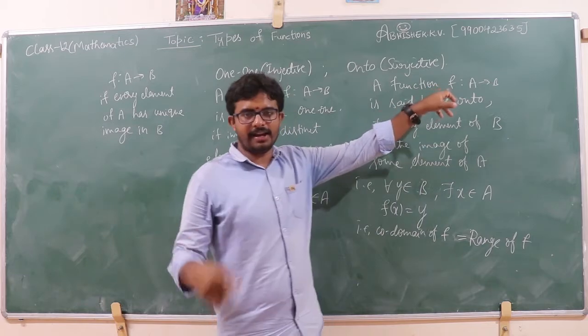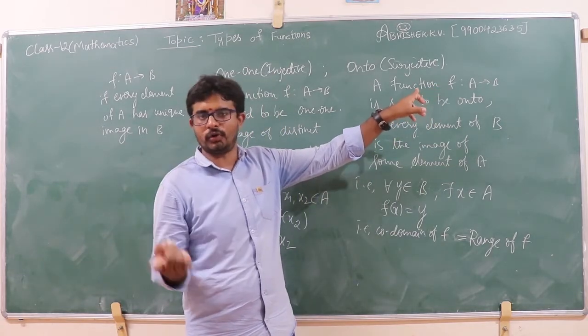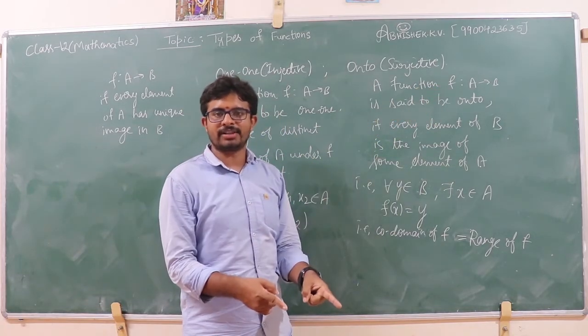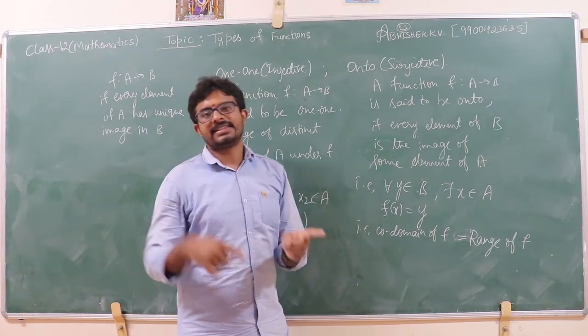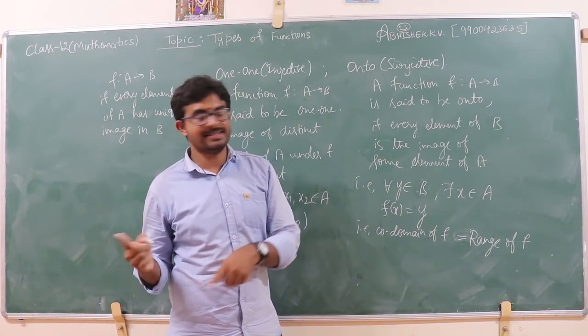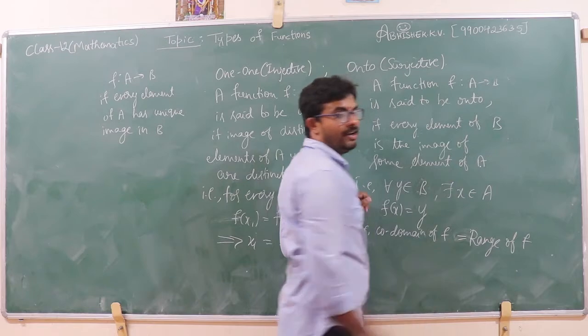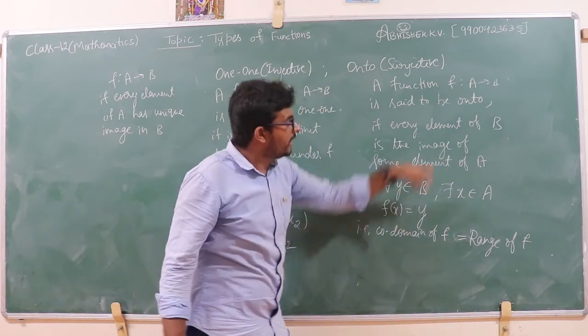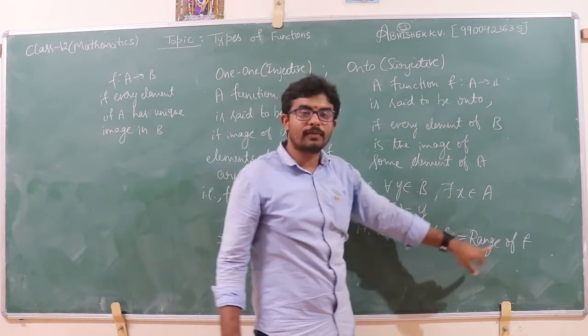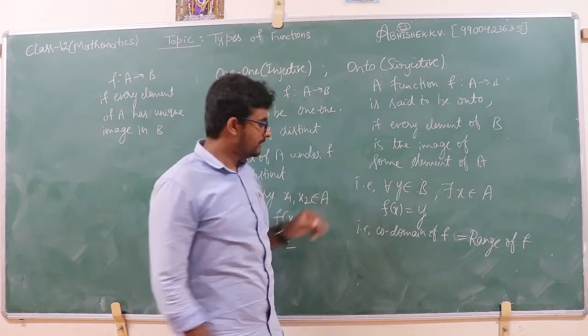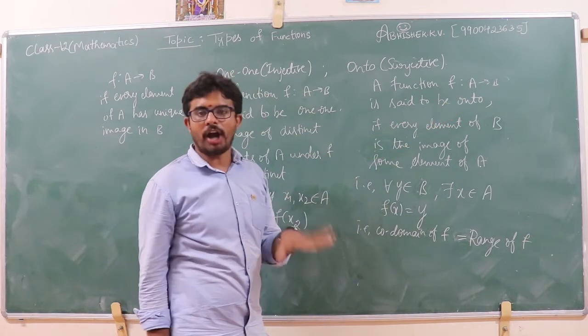I already told you domain, range and codomain. The set of our first elements is called domain, the set of our second elements is called range, and this whole set B is called codomain. That is, codomain of this function f should be equal to range of that function. Then we say the given function is onto function.